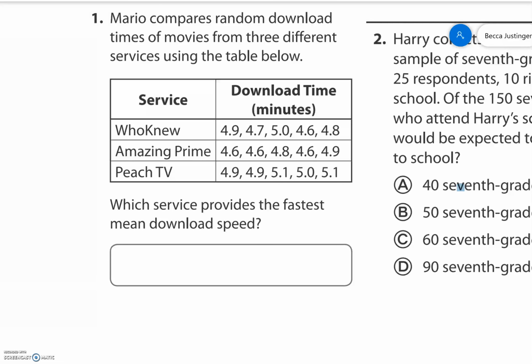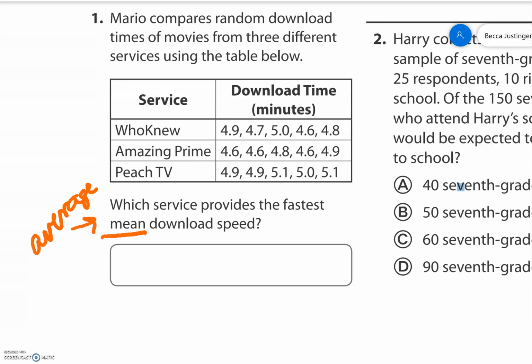Number 1, Mario compares random download times of movies from 3 different services using the table below. Which service provides the fastest mean download speed? Remember, mean is the average. So that's when we add up all the numbers and divide by how many there are.